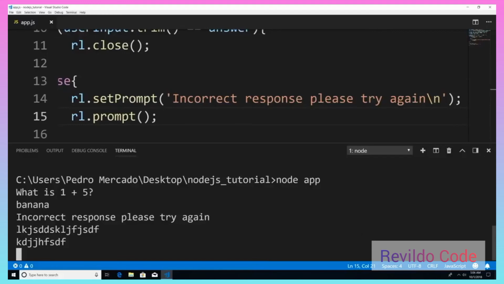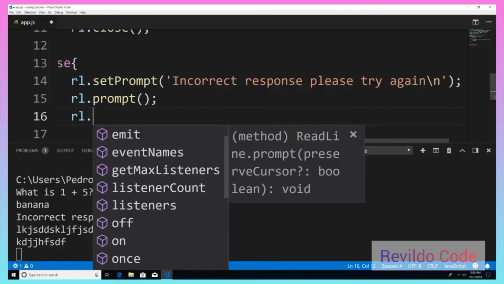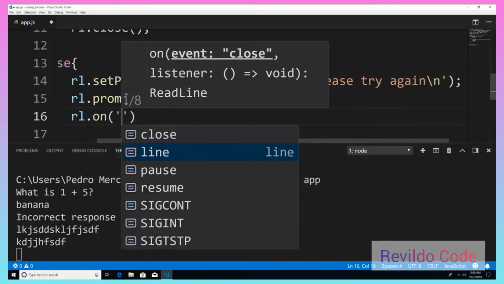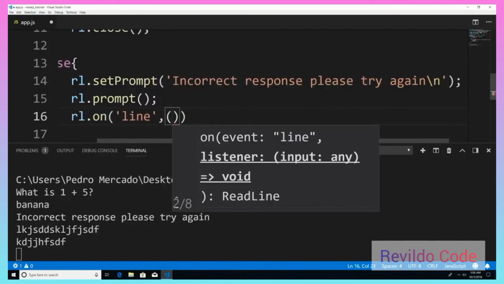What I'm going to do is add a listener to our readline interface. I'm going to listen for the user's input, and the event for that is rl.on line, and then we're going to pass it in a callback. This callback is going to have the user's input.